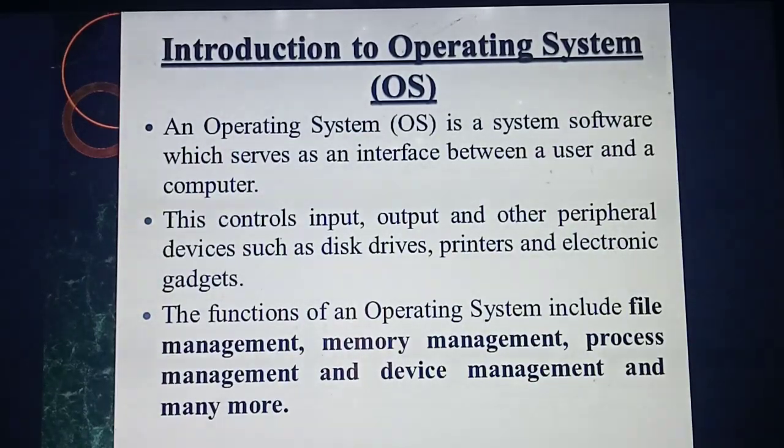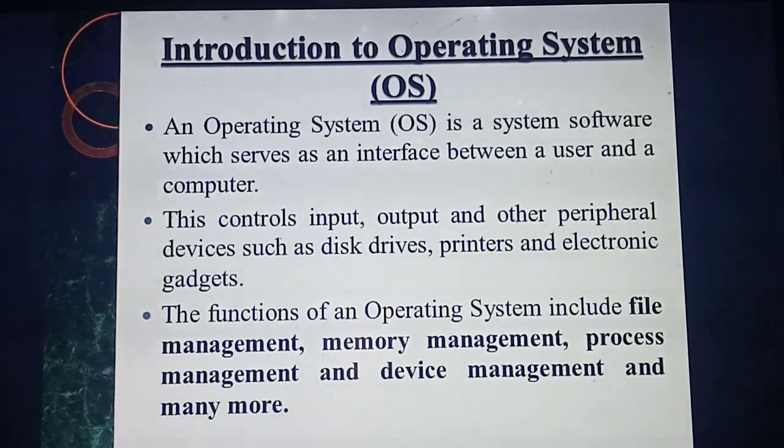So next you are going to study about operating system or OS. So what do you mean by OS? Till now you have studied what application software and system software are. So how many types of software have you studied? Two types. What are they? Application software and system software. Now you are going to study about operating system.